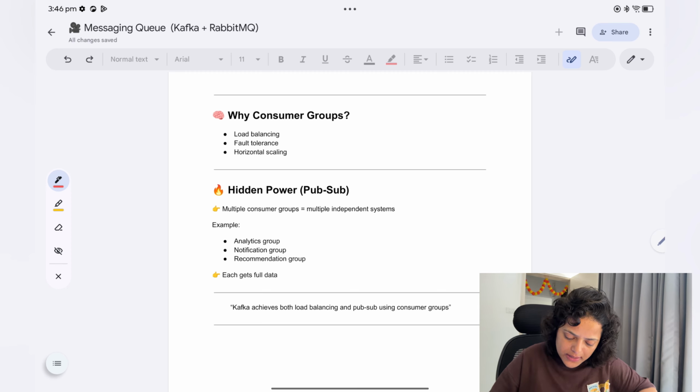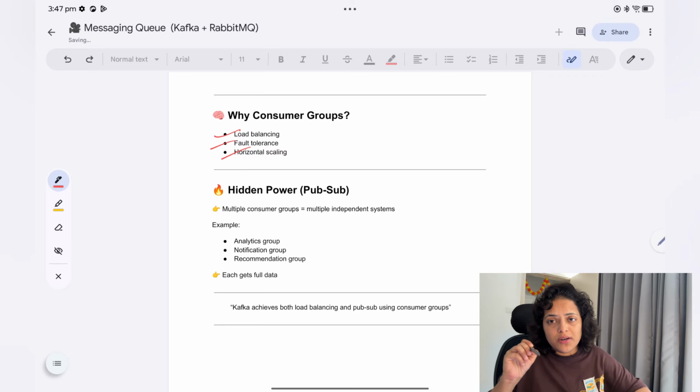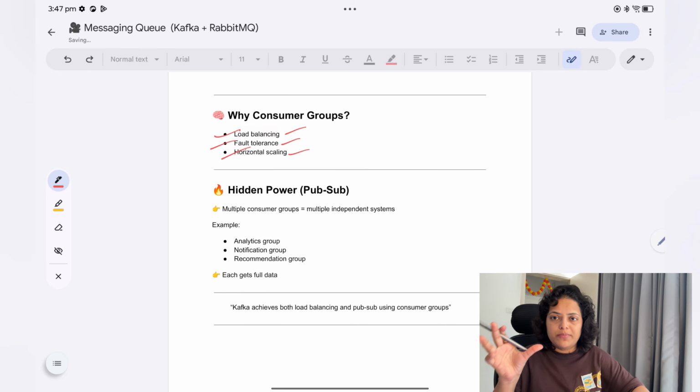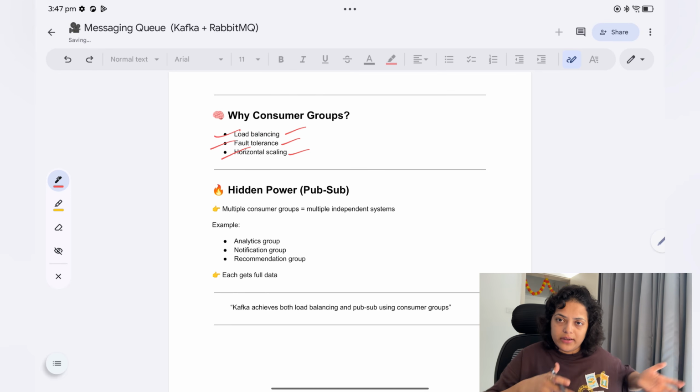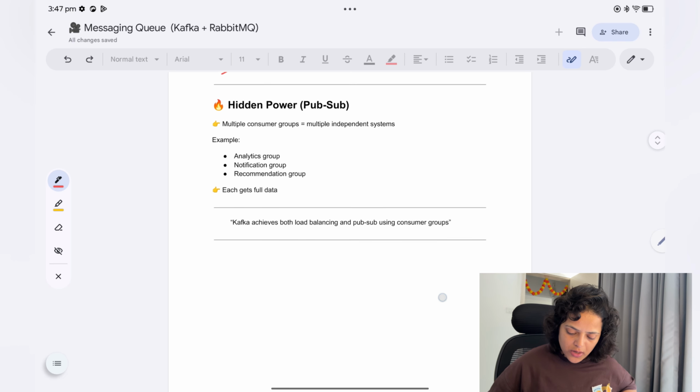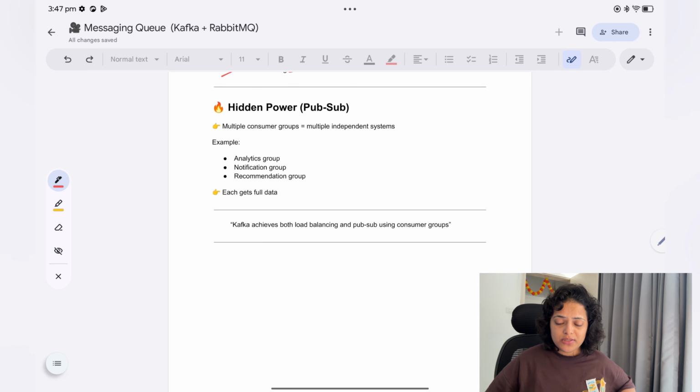Load balancing, fault tolerance and horizontal scaling. If any consumer goes down, then other consumers are anyways reading, okay. So that is fault tolerance. And for horizontal scaling, you can add multiple consumers if you want to speed up the reading. And for load balancing, one consumer is not reading the whole data, it is divided among different consumers. Now the hidden power is publisher subscriber.